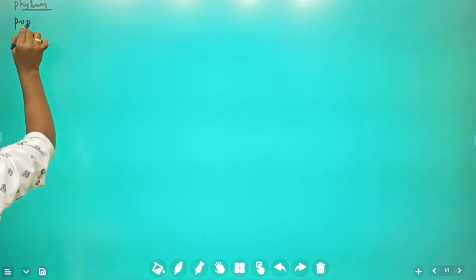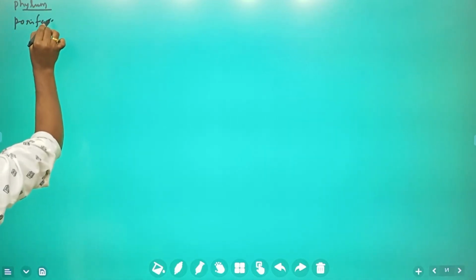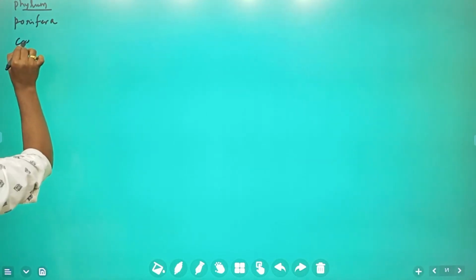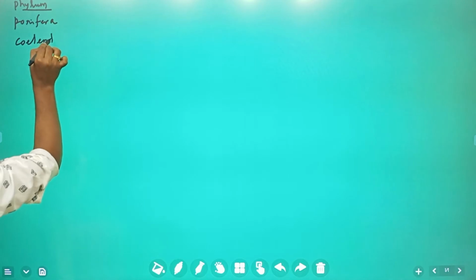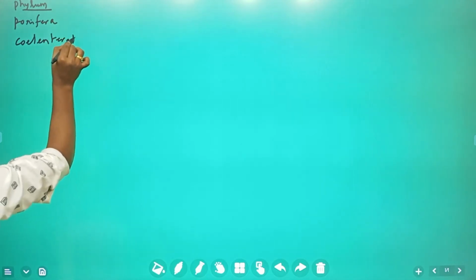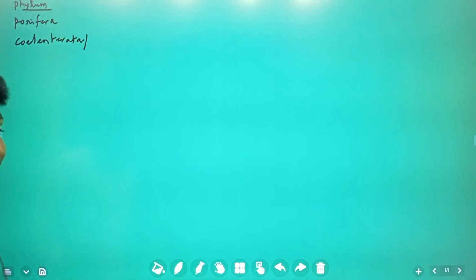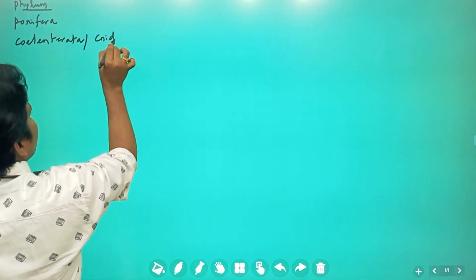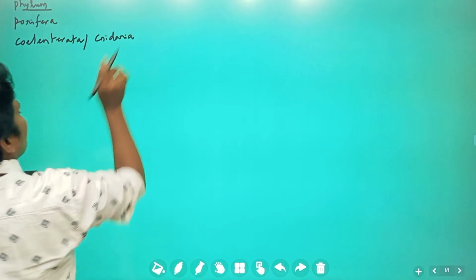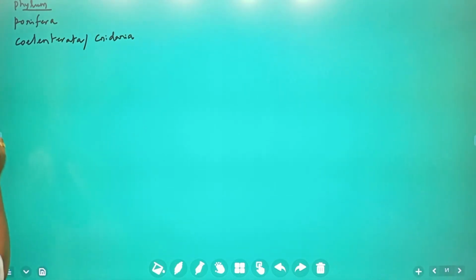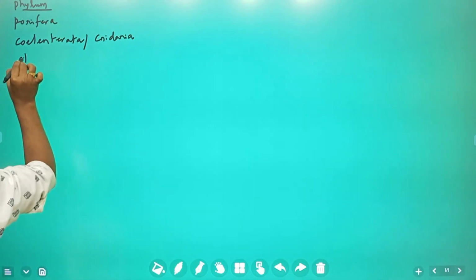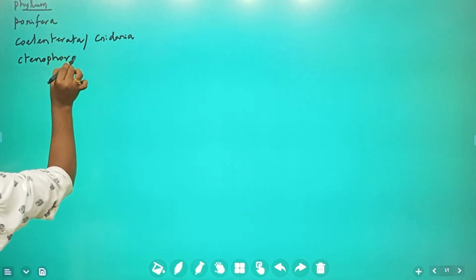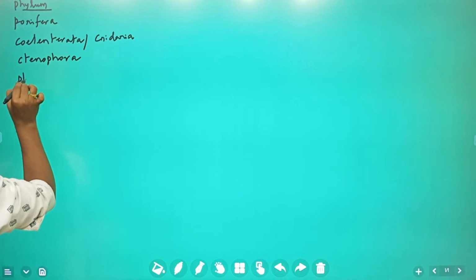Porifera. Next, Coelenterata, also known as Cnidaria. Why it is called Cnidaria, we are going to discuss a little later in the topic. Ctenophora. Platyhelminthes.